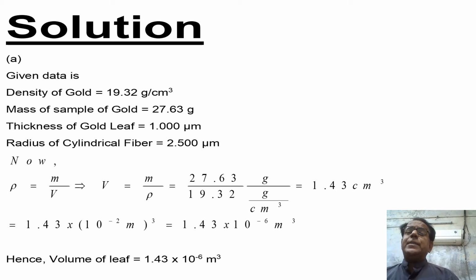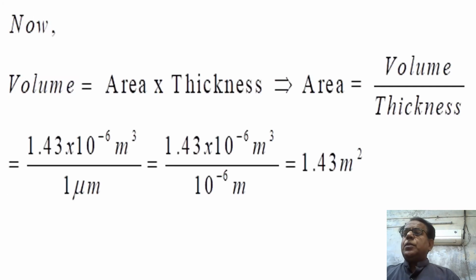While area is a two-dimensional quantity and is always expressed in square: meter square, centimeter square, etc. Now we know that volume is equal to area into thickness.